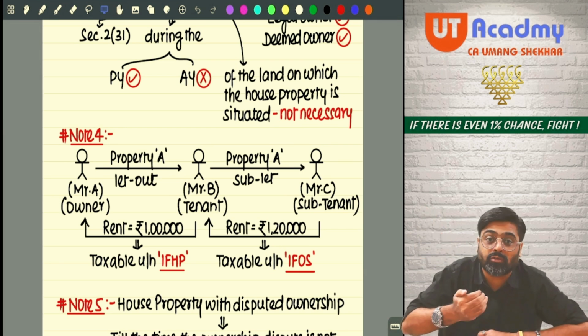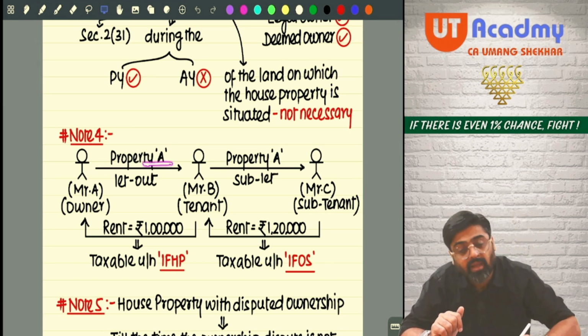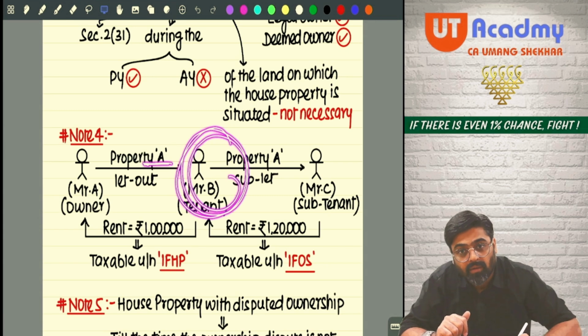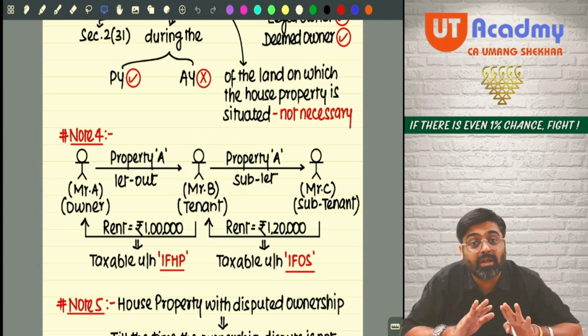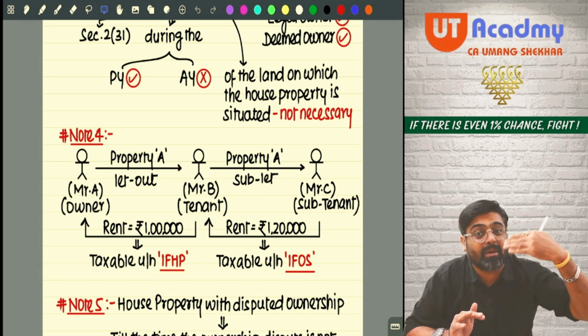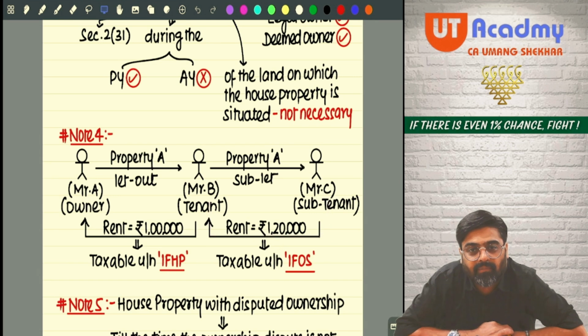But B is also letting out the same property to C, property of A only, of which B is the holder now, not the owner. B is the holder now. B is subletting that property to C, and from C, B is also earning rental income. This rental income will not be charged under the head house property in the hands of B. Why? Because B is not the owner of that property.